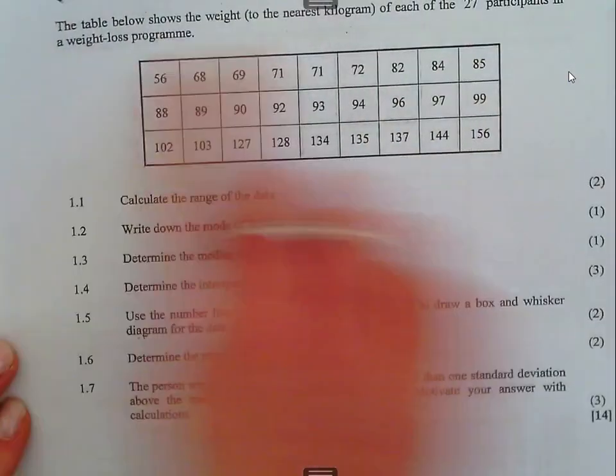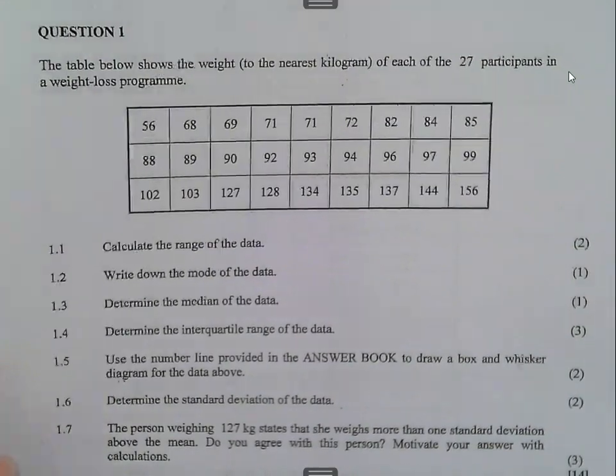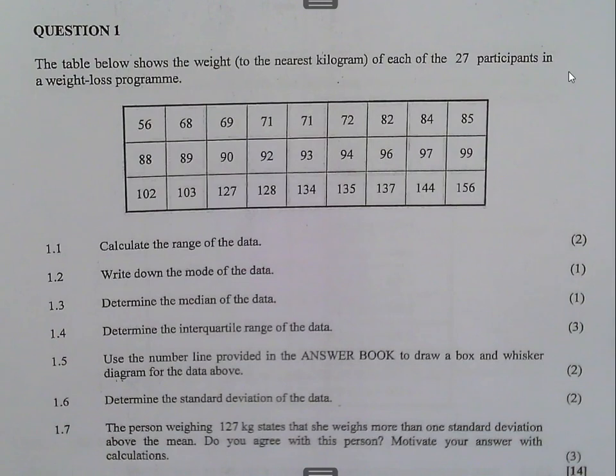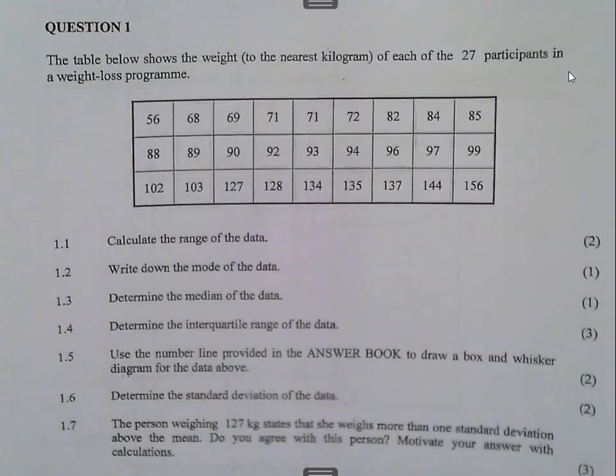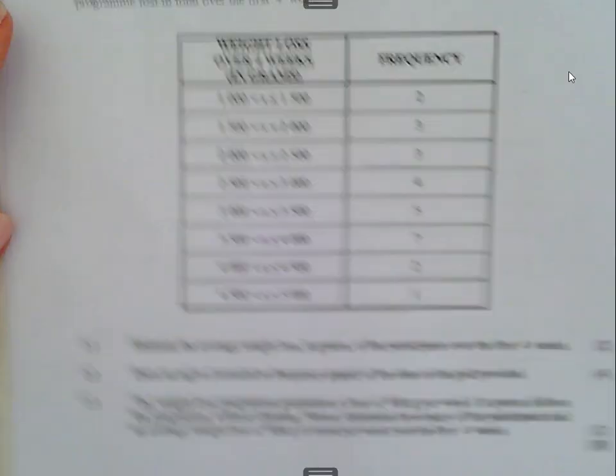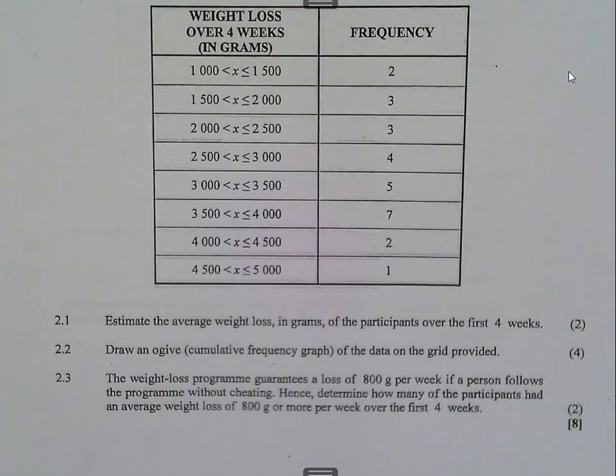You see there are 27 values. Make sure when you put them in. There is no answer book. You're going to determine your own number line when you draw the box and whisker, or when you draw the cumulative frequency OGIV.